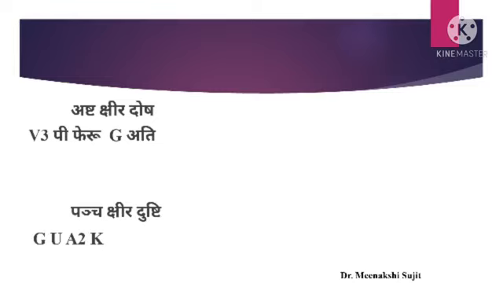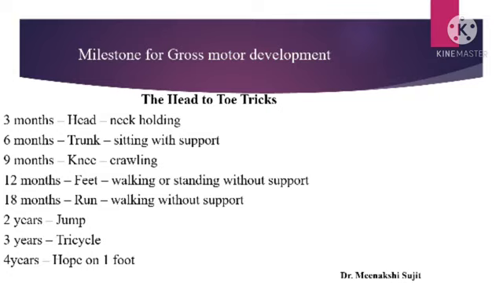And Panchakshira dushti is GUA2K, which means Panchakshira dushtis are 5. Those are Ghana, Ushna, Amla, Alpa and Kshara. That is, I made the shortcut as G Ghana, U Ushna, A2 Amla and Alpa, and K Kshara. This is Panchakshira dushti. Our next topic is about milestone development, specially gross motor development,